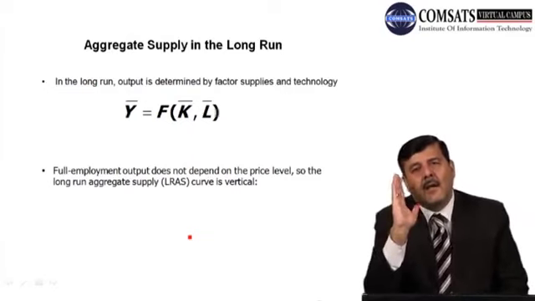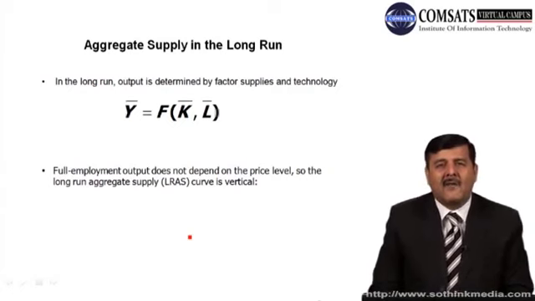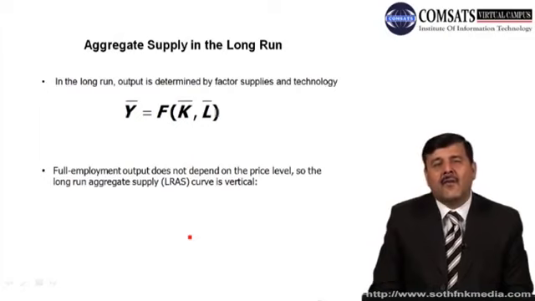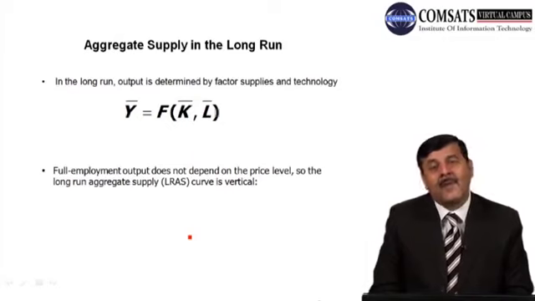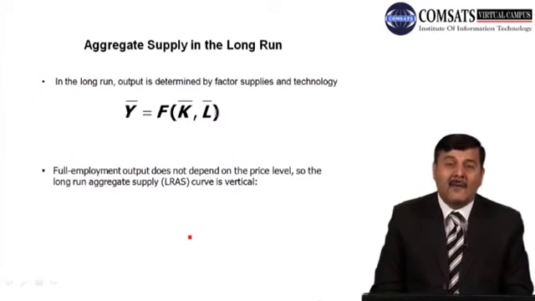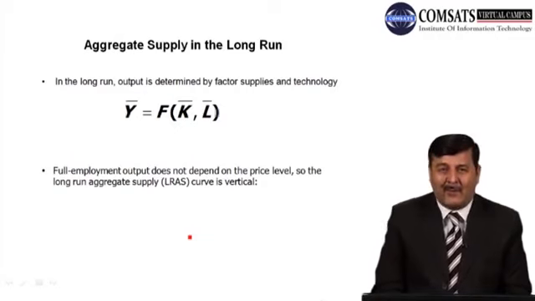As we said, the output level in the economy is determined by the supplies of capital, labor and technology, and all these are fixed, given, and used at their full capacity. When we have the full employment level in the economy, when output is at its natural rate, all factors are fully employed and output is produced at the maximum level.